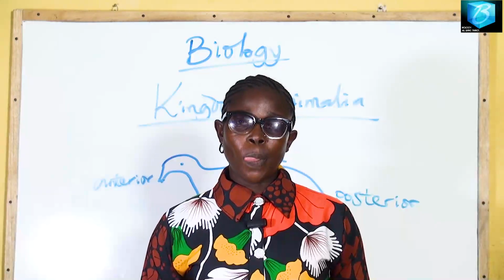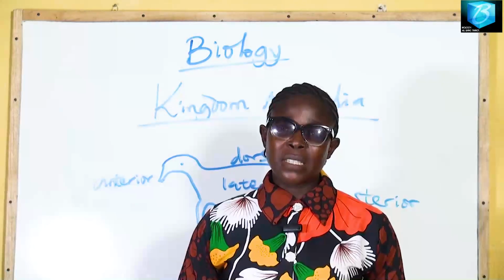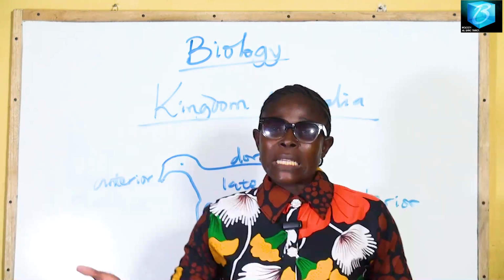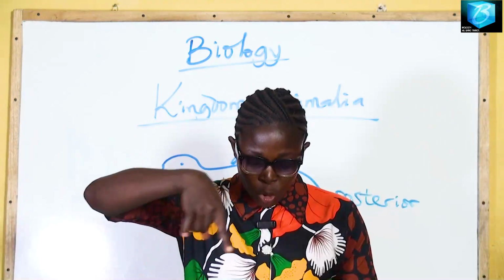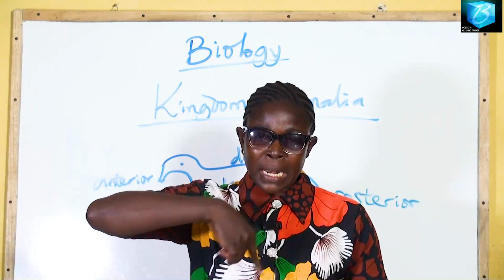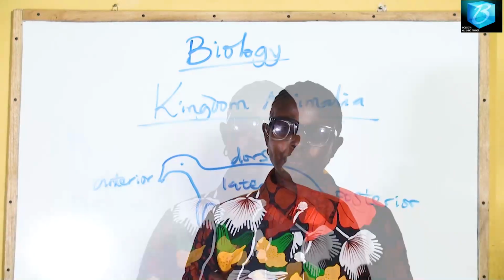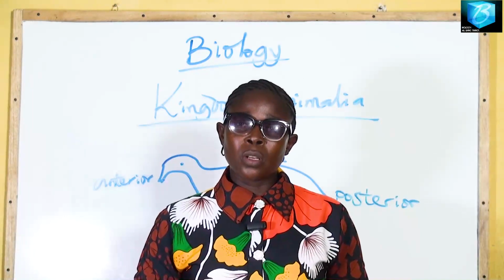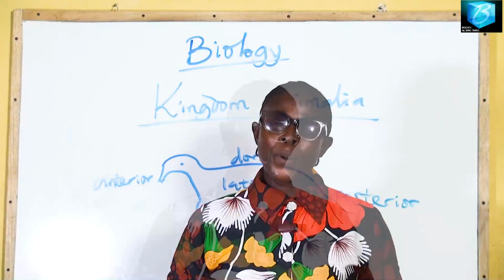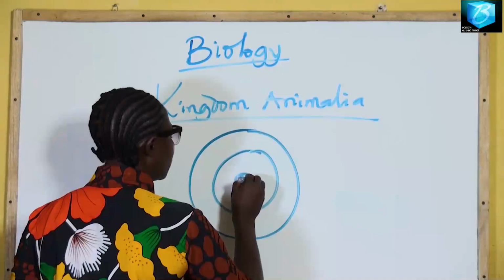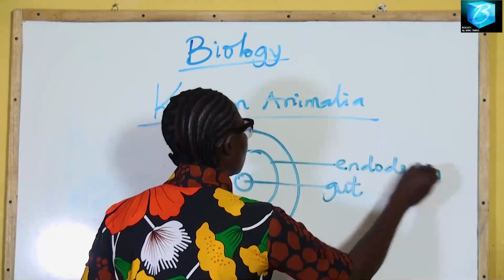We move on to the last criterion for classifying animals into phyla, and that is body cavity. Body cavity is talking about the number of germ layers. If you cut animals transversely and look inside, how many layers of the body can you see? That is what the germ layers are telling us. We have two groups. Number one, we have animals that are diploblastic. These are animals with two germ layers. They have the ectoderm and they have the endoderm.